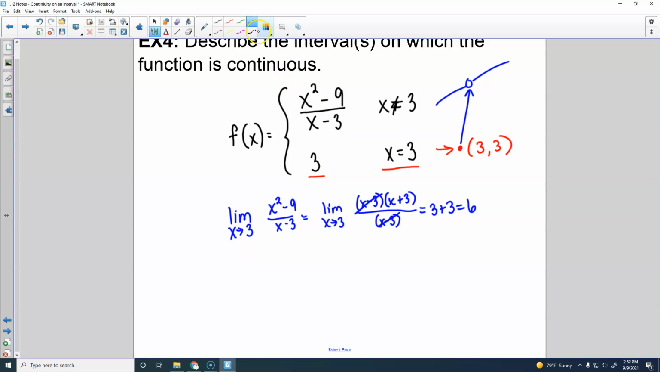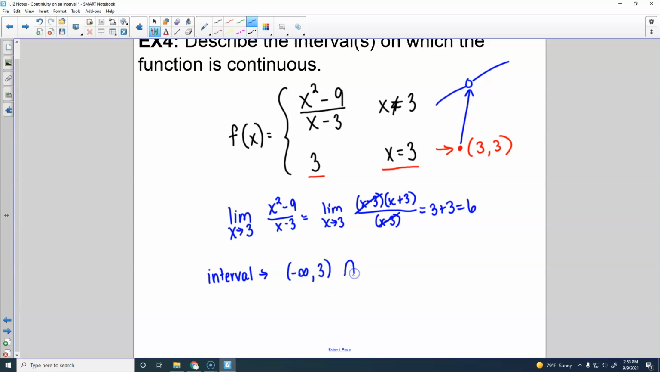So we want to describe the intervals on which this function is continuous. In this case, it didn't ask us to say if it's continuous. We're supposed to describe where it's continuous. This is going to be continuous everywhere except what point? 3. So if you're using interval notation, you would write it like this. Negative infinity to 3. Use a parentheses there.